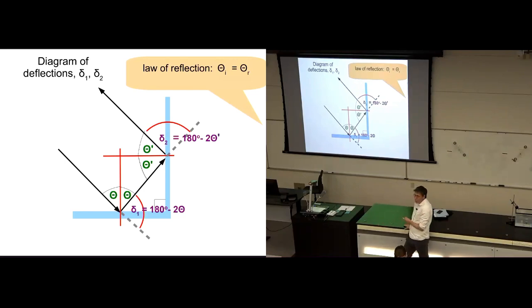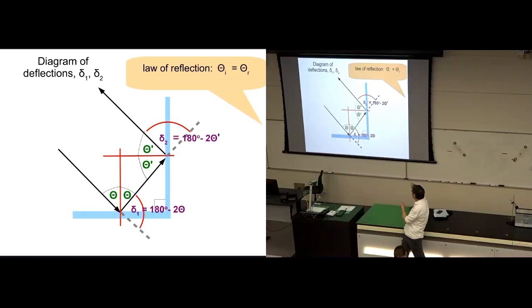What we really want to know is the total deflection of this light ray that's heading upwards upstairs here to the left, based on the direction it arrived from, which was also from the left and upstairs here. So how much did the light ray get turned around? How much did it get deflected? The way we're going to figure that out is by figuring out this deflection downstairs here, which is the first deflection that occurs at this first reflection.